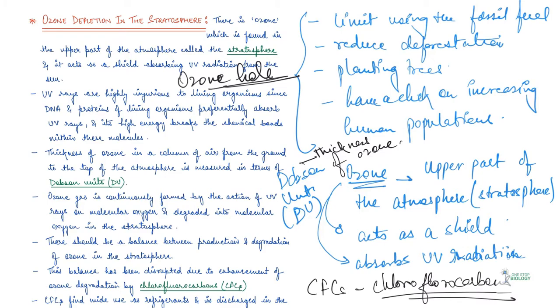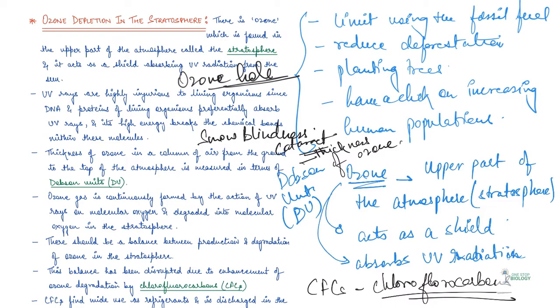Even the human eye cornea absorbs UV radiation, and a high dose of UVB, right? It causes inflammation of cornea, which is known as snow blindness, cataract, right? And such exposure to UVB may even permanently damage the cornea.